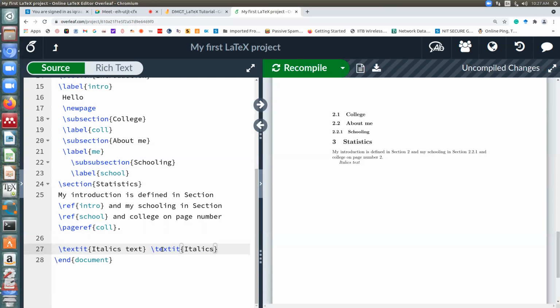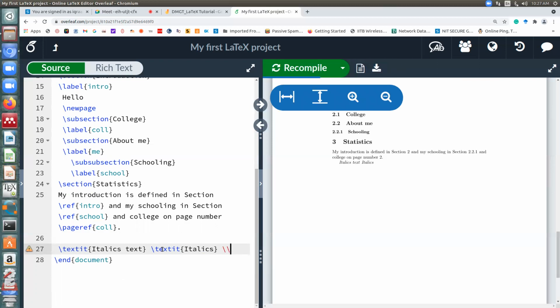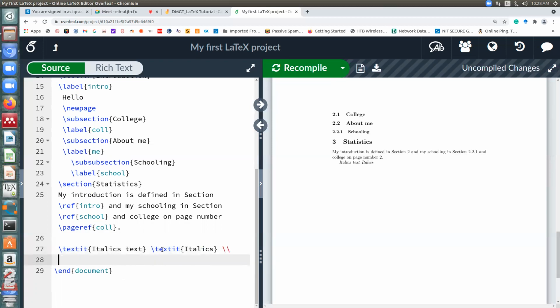And if you write double backslash, it will move to the next line. One extra thing to note. And if you want to do bold, same thing. You can press Control and B, and text BF represents bold.